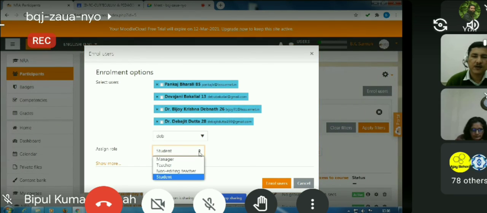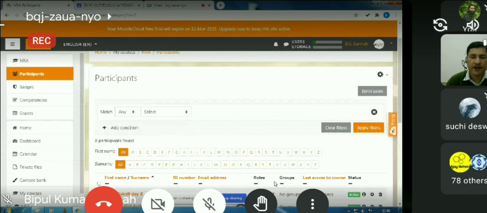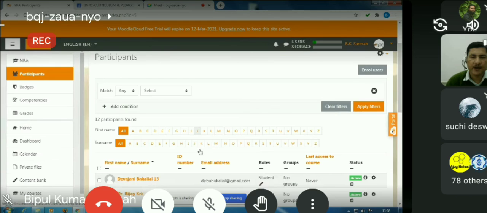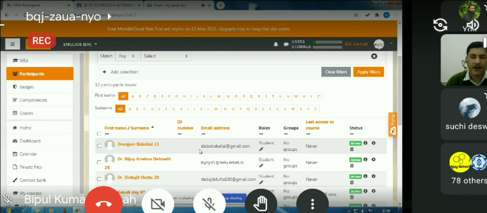There are other options also. The role can be manager, teacher, non-editing teacher and student. For the time being, we have given the role of a student. So just click enroll users. You can see that those users have been enrolled into the course. In this way, you can enroll the users into the course, and you can see the activities of the students.